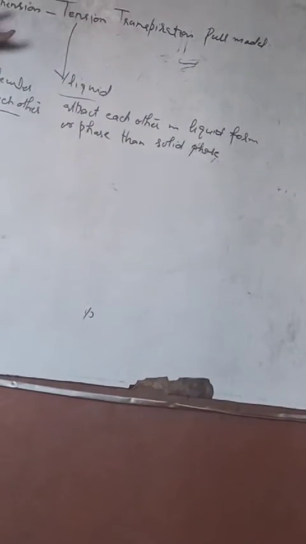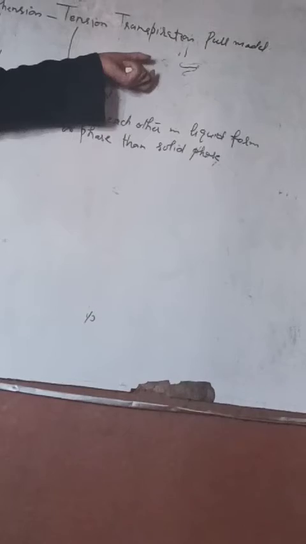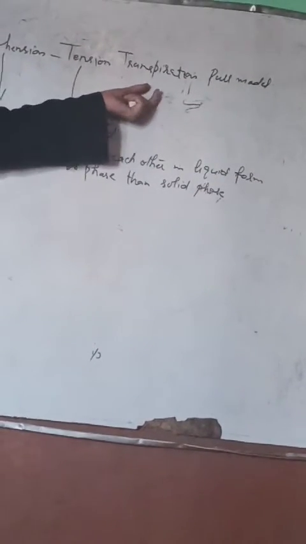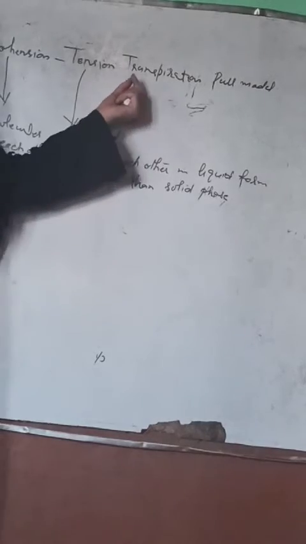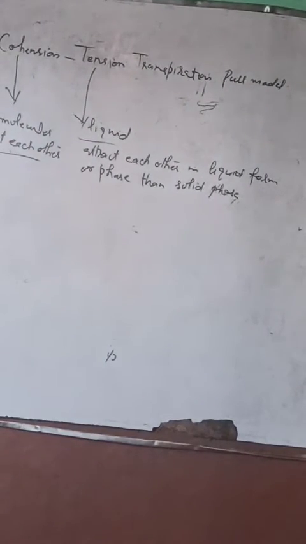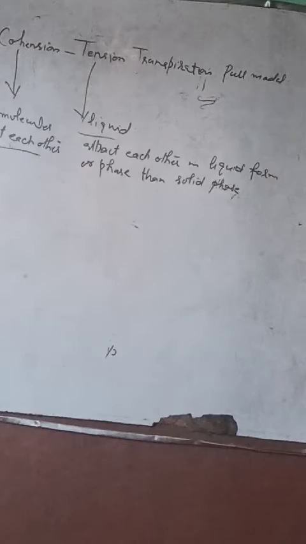But transpiration pull, as I have told you, happens when leaves need water. As a result of transpiration they lose water, and they create a transpiration pull. Then how does this transpiration take place?